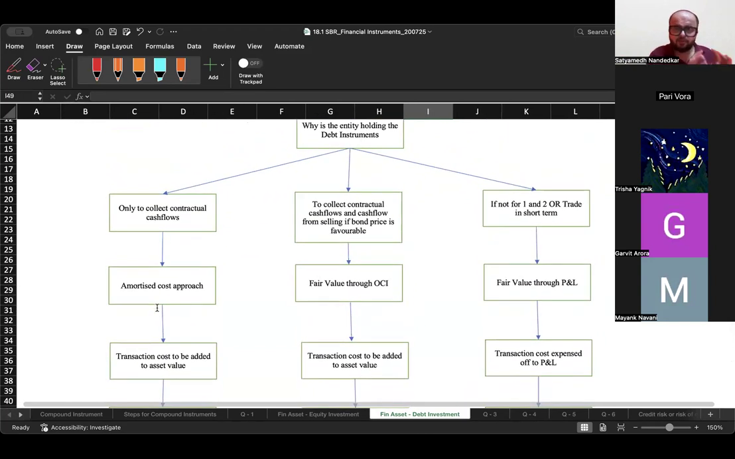If my intention behind holding the instruments is to collect contractual cash flows, but if suddenly there is a favorable market condition in my favor, I don't mind selling the bond and collecting the proceeds of disposal. In that case, you will record it at fair value through other comprehensive income.